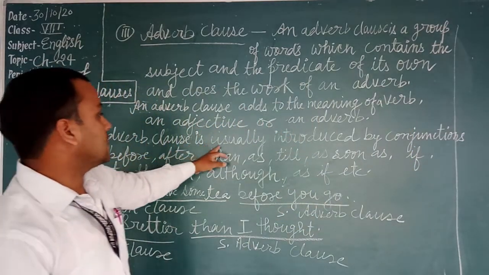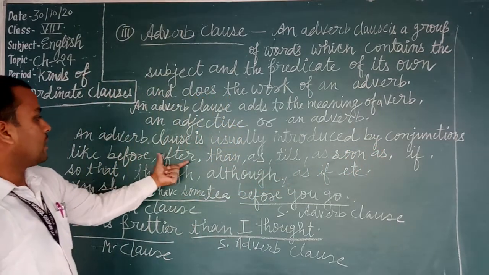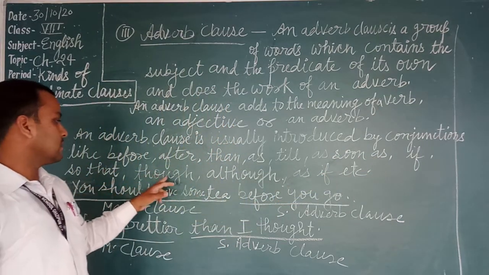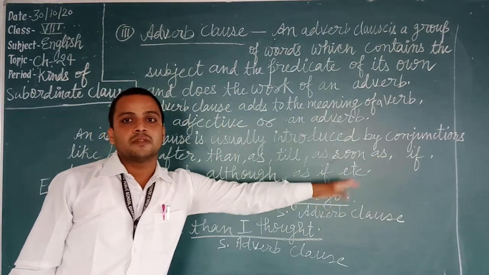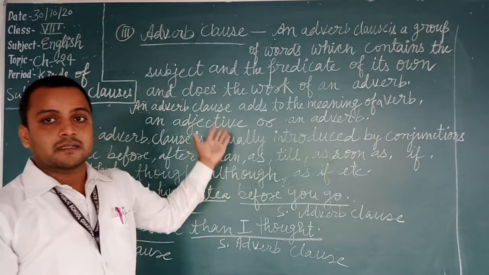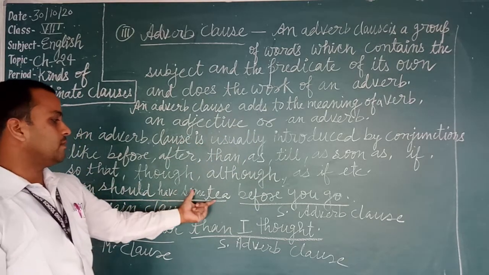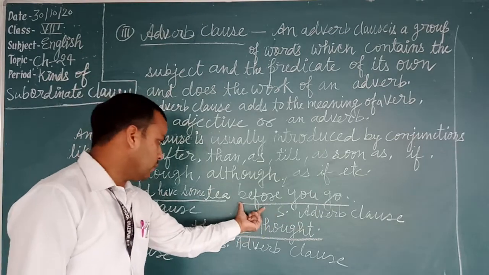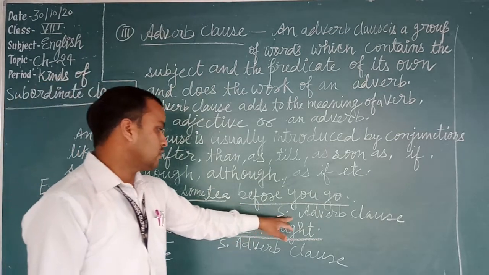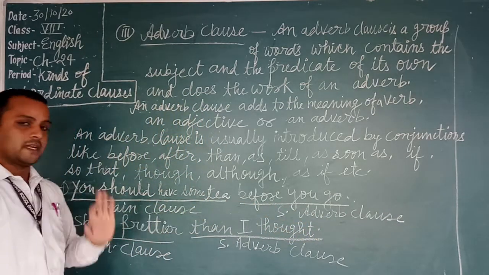An adverb clause is usually introduced by conjunctions like before, after, than, as, till, as soon as, if, so that, though, although, as if, etc. These conjunctions tell us that this is an adverb clause. For example, you should have some tea before you go. Before is the conjunction of the adverb clause, so this one will be the subordinate adverb clause, and you should have some tea is the main clause.